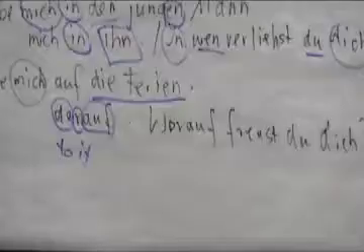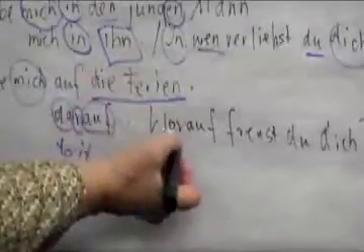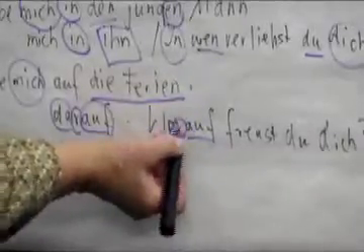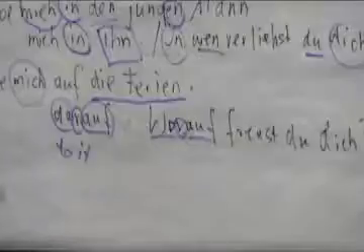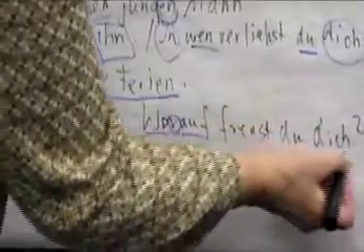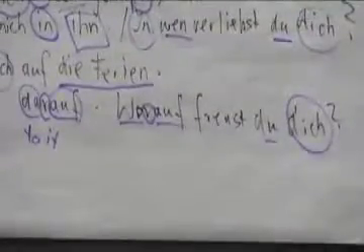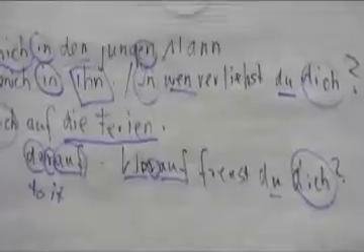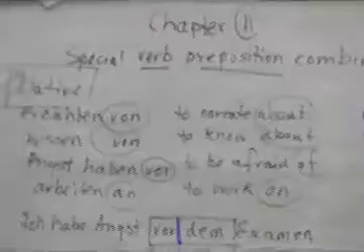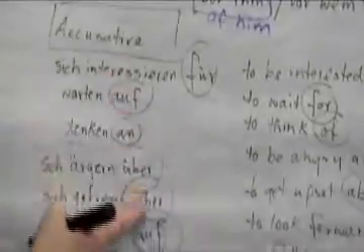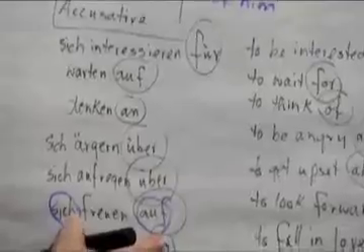And if I'm asking what are you looking forward to? We have the wo plus the preposition with the R in between because we have two vowels next to each other, O and A. So worauf freust du dich? And again du and the reflexive pronoun dich. Worauf freust du dich? So it may sound more complicated than it is, but you have to remember the dative group and you have to remember the accusative group. And be sure to use these prepositions with these verbs, otherwise they change their meaning completely.